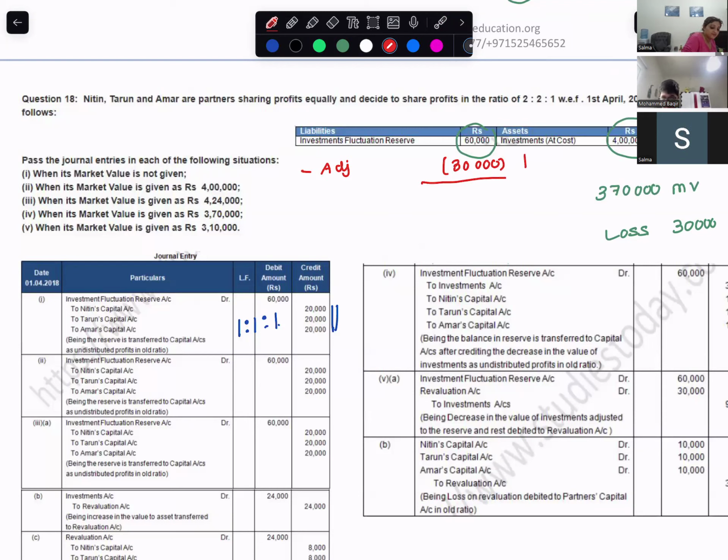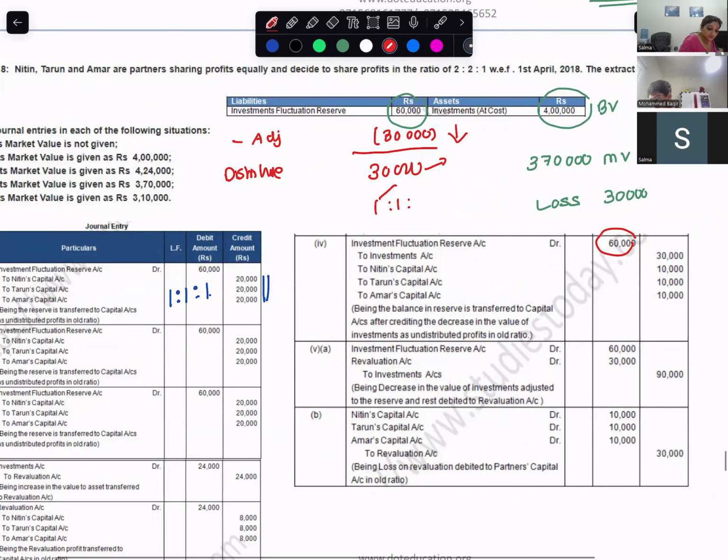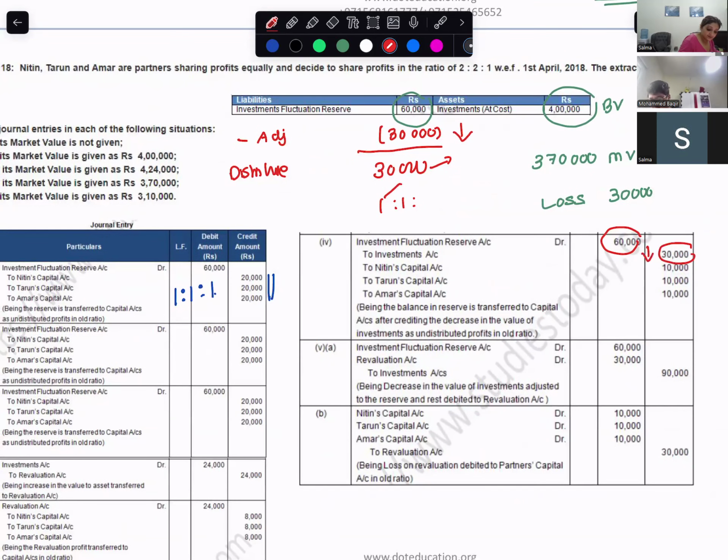That means the value of investment will go down by 30,000. And how much will you distribute? Also 30,000, equally, 1 is to 1. So reserve will be debited by 60,000. Investment will be credited by 30,000, and the remaining 30,000 will be distributed amongst the partners in the old ratio. Okay, fine.